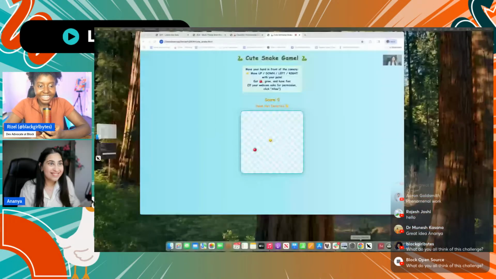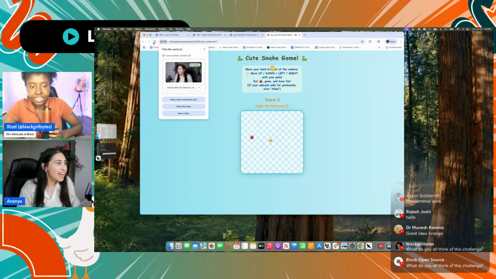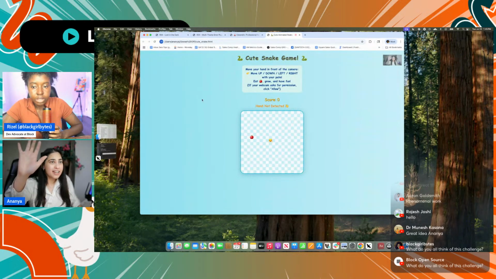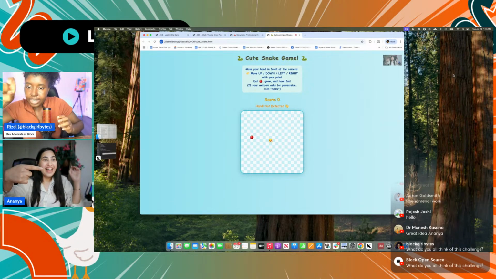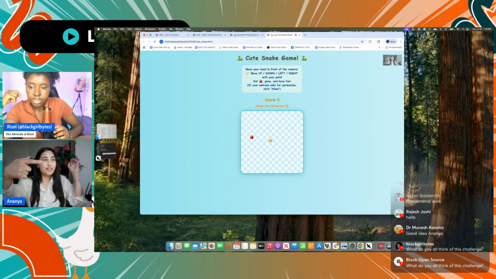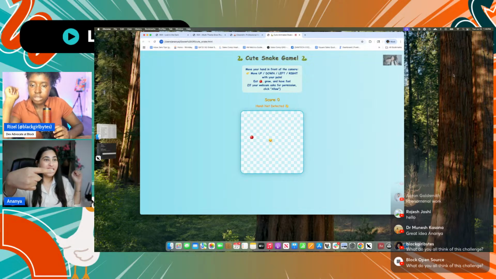Sounds good. Hello. Hey. So it threw me this, and it just says make hand move. So I'm allowing this. So it has a little camera on the screen. I'm not sure if that was it, and then I'm not sure if it's moving. Eat the apple, grow and have fun. And I don't think my emoji is moving.